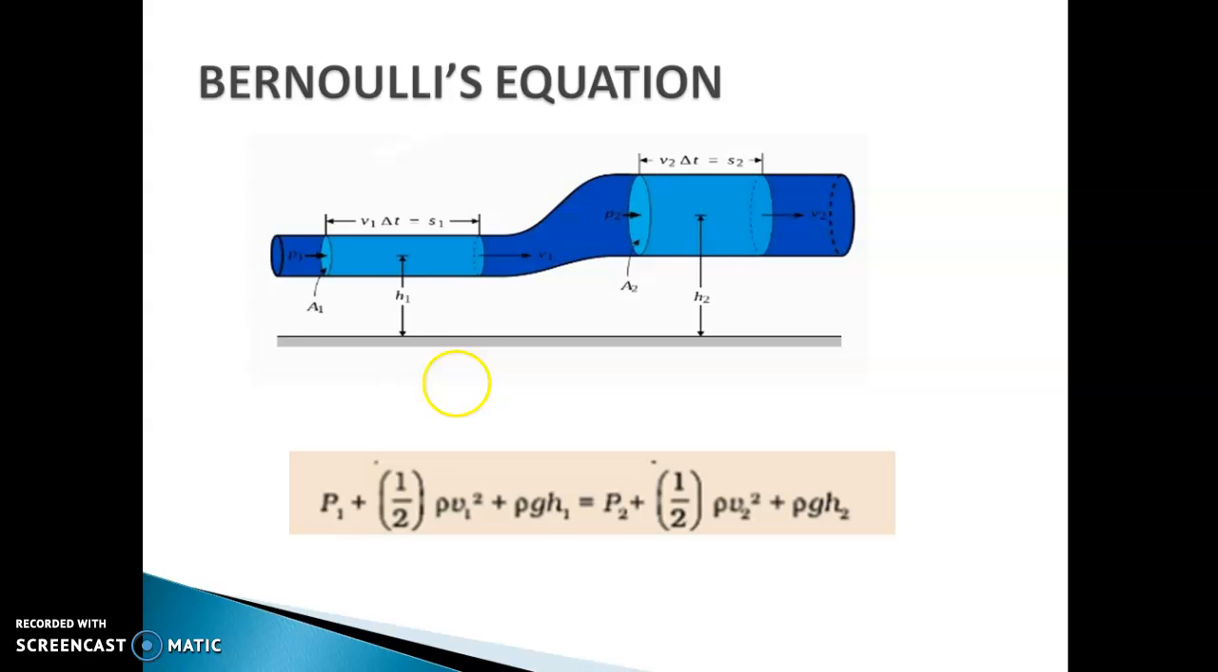A section of pipe is shown above. For this, Bernoulli's equation can be written as P1 + ½ρV1² + ρgh1 = P2 + ½ρV2² + ρgh2, where P is the static pressure of fluid, ρ is the density of flowing fluid, g is the acceleration due to gravity, V is the mean velocity of fluid flow, and h is the elevation head of the center of the cross section with respect to its datum.